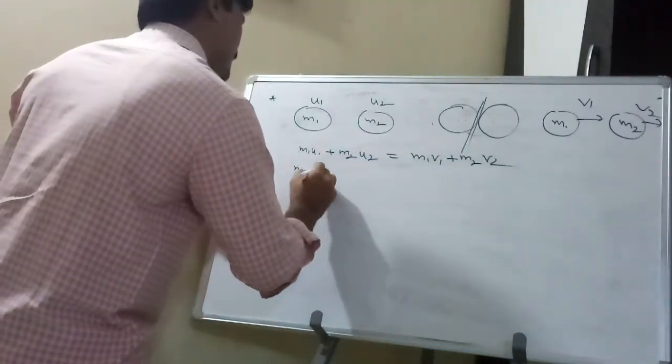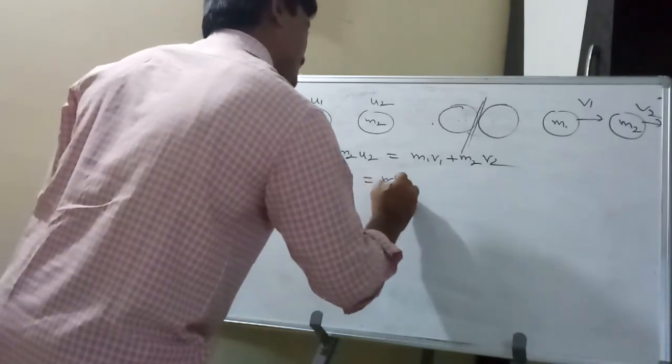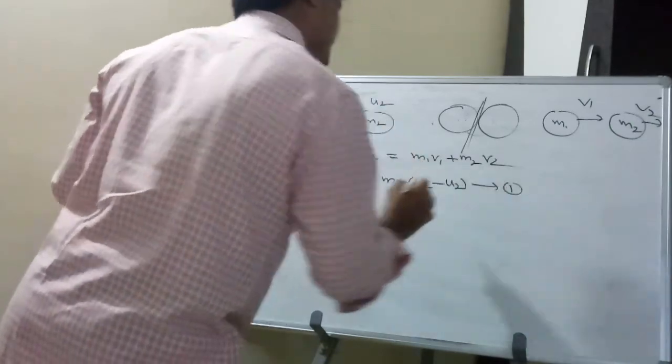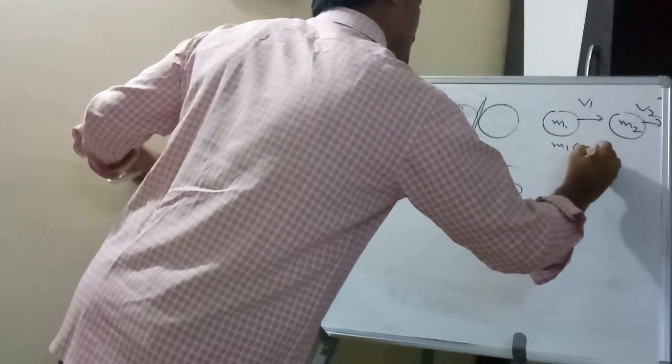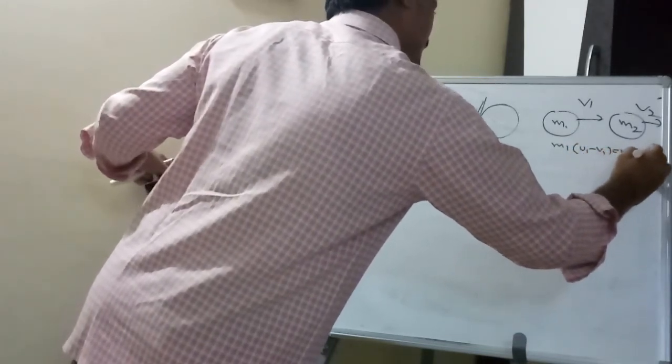So m1 times (u1 minus v1) equals m2 times (v2 minus u2). This is equation 1.